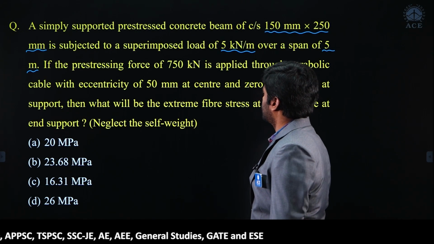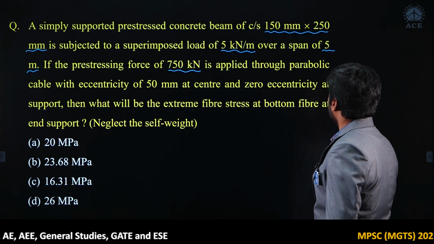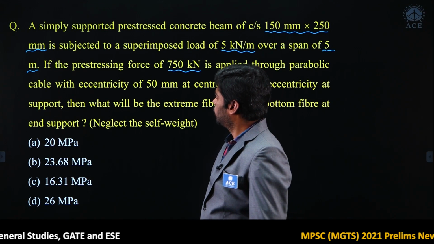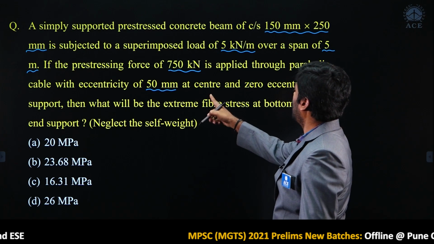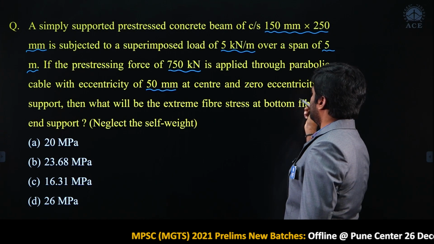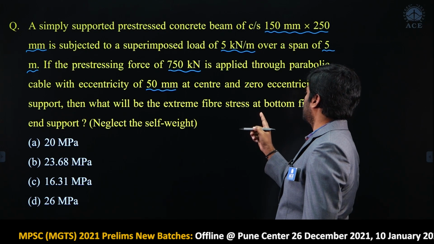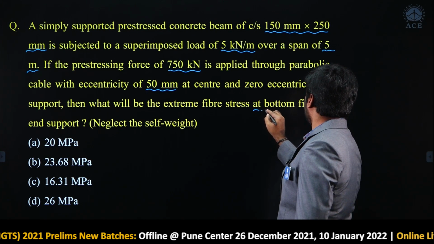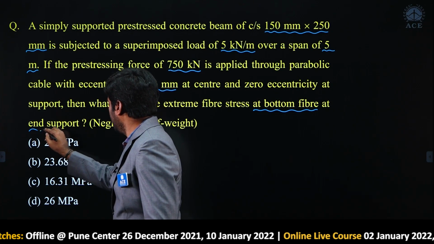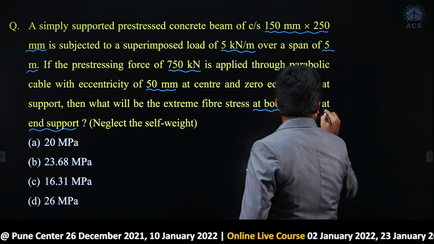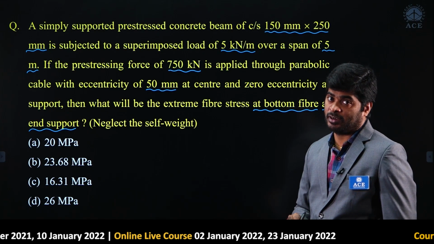If the pre-stressing force of 750 kilonewton is applied through a parabolic cable with an eccentricity of 50 mm at the center and 0 eccentricity at the support, then what will be the extreme fiber stress at the bottom fiber at the end support? It is better if you see the figure.